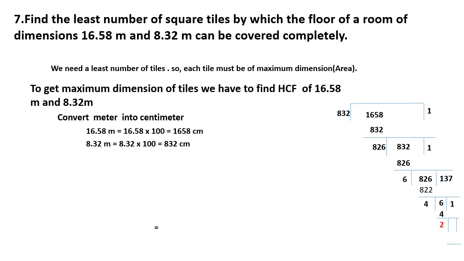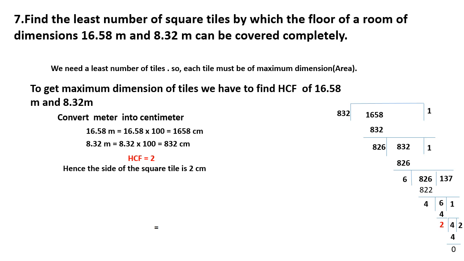Then the remainder is 2, right? Then there is 4, you can keep it inside. Then 4 divided by 2 is 2, you will get 4. 4 minus 4 is 0. Okay, now your HCF is what? 2. Very good. Hence the side of the square tile is 2.